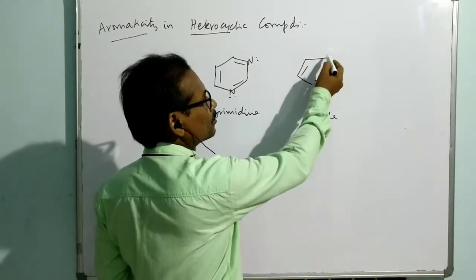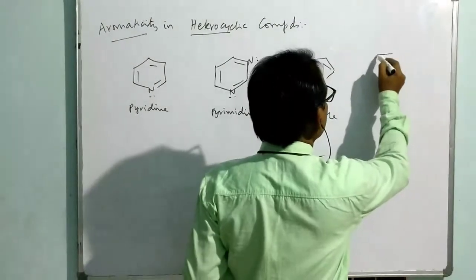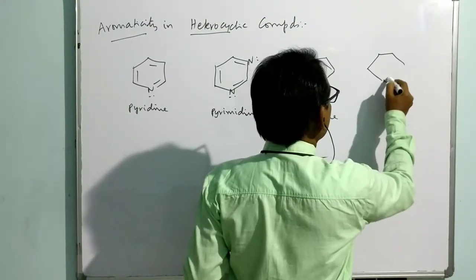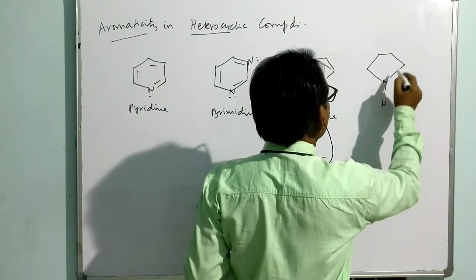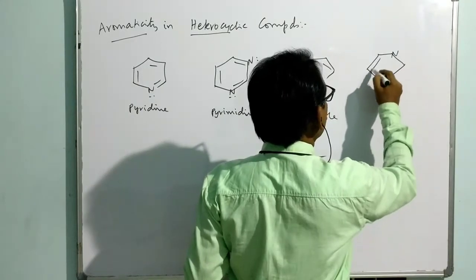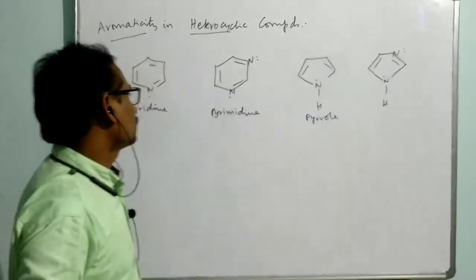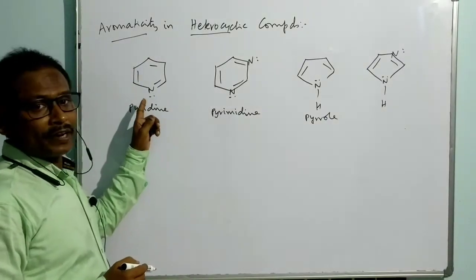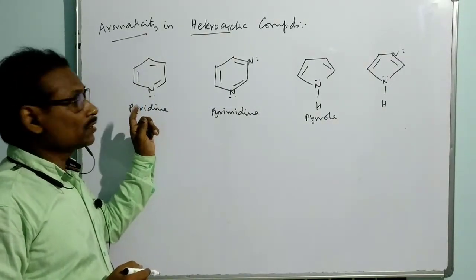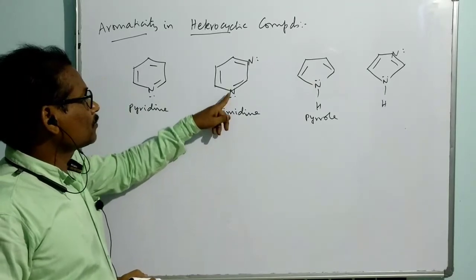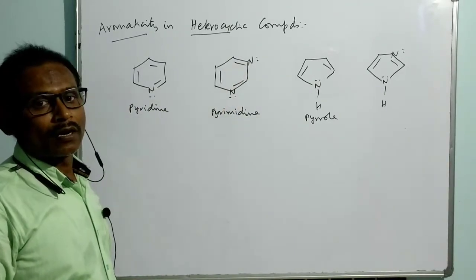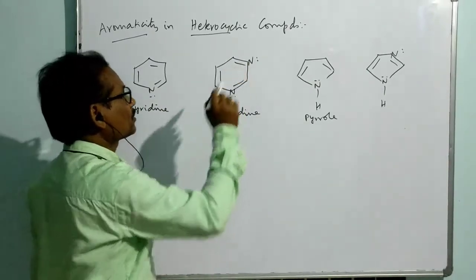Suppose one of the nitrogens is kept here. Like this. So in pyridine we have only one heteroatom, nitrogen, but in pyrimidine one more nitrogen is introduced alternatively. That means 2 nitrogens are there.